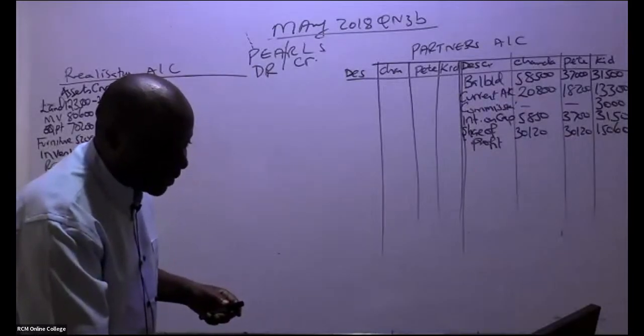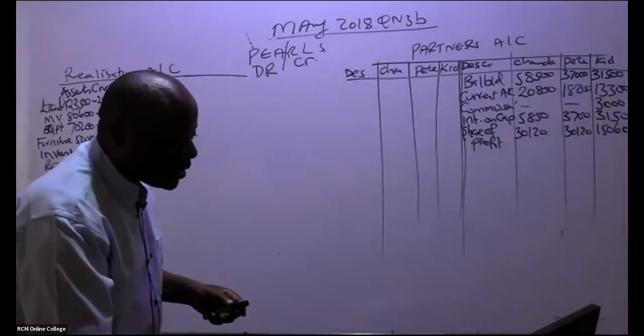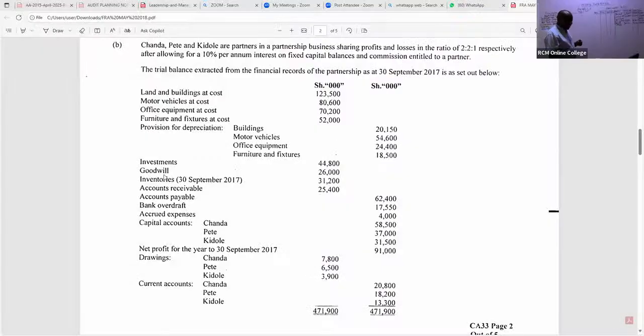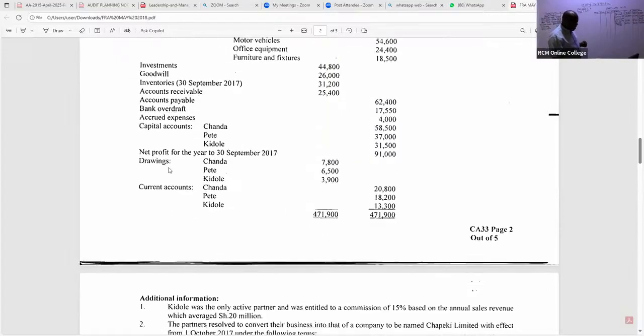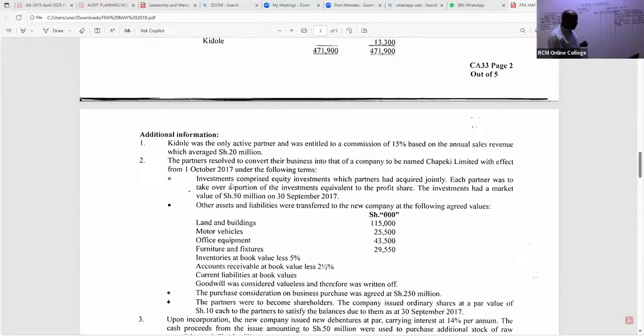They are investments, right? These investments were not taken over by the new company. Let's read this note. You have to be very, very keen. The investments, what have they told us? Investments comprised equity investments which partners had acquired jointly. Each partner was to take over a portion of the investments equivalent to the profit share.